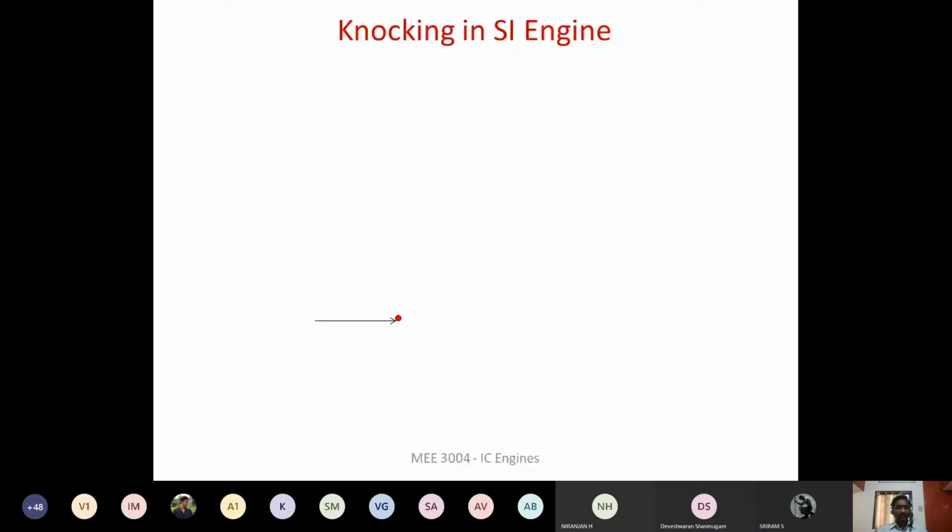In the last session, we discussed the combustion in SI engine. So today we will be comparing both normal combustion in SI engine and abnormal combustion in SI engine. This abnormal combustion in SI engine we are going to study in detail. That is what we call knocking. Okay.